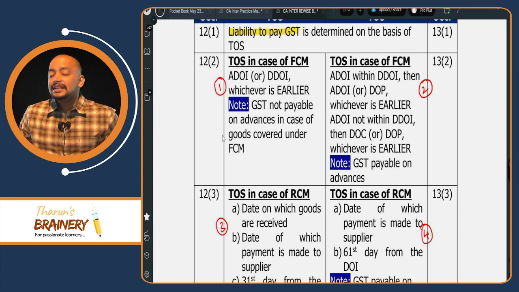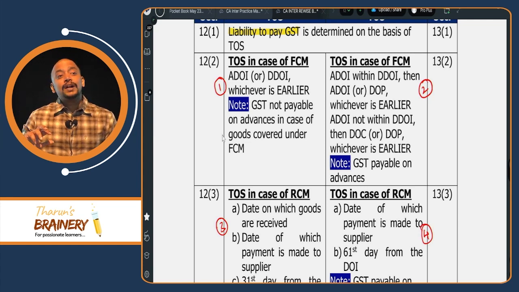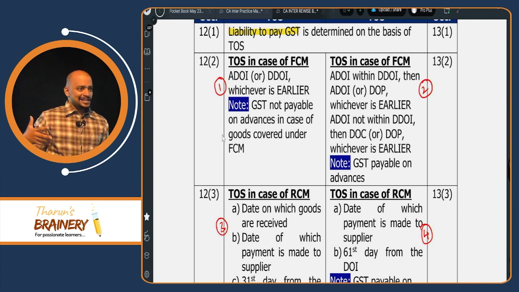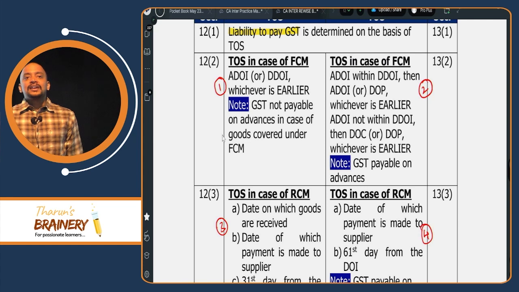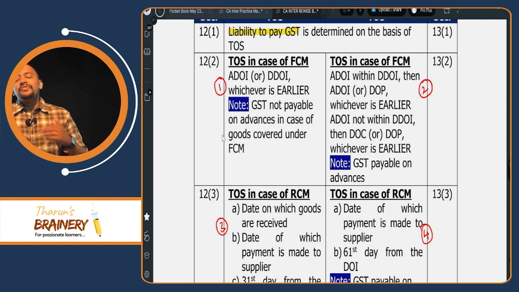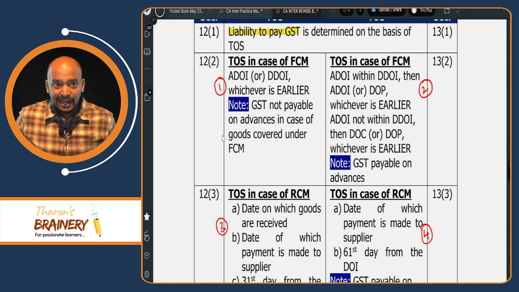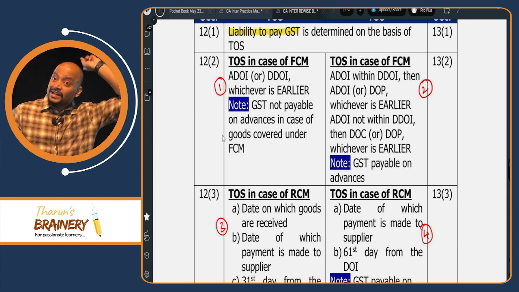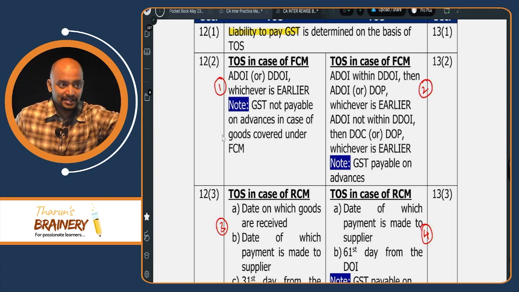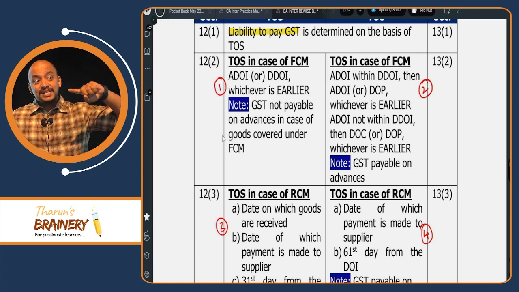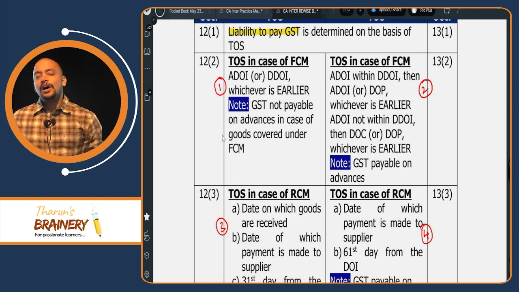Is it clear? Then suppose, sir, if I am not giving invoice within the due date, what will happen? Say within 30 days or 45 days I need to give invoice, or continuous supply of service means within the due date, cessation of service means within the due date. If I have not given invoice within the due date, then what will be taken as the time of supply? Completion date or payment date, whichever is earlier. The date when service is completed, not invoice date. The date when service is completed or payment date, whichever is earlier.